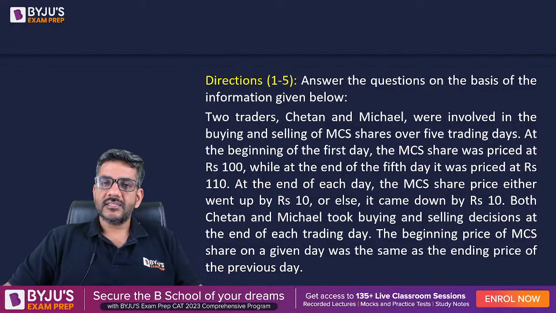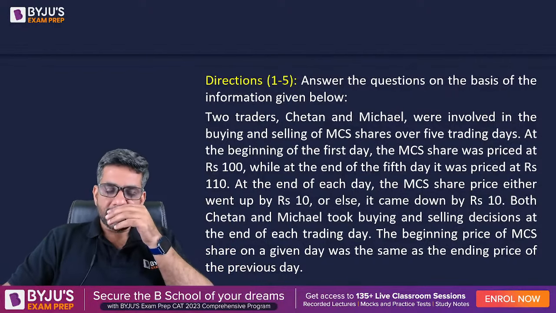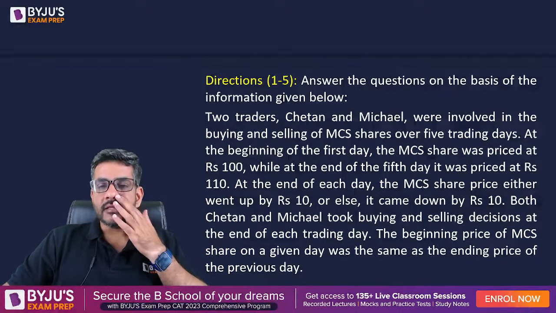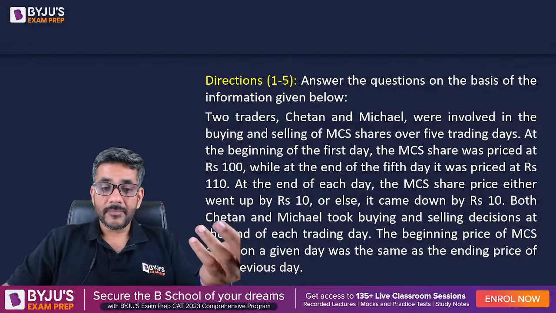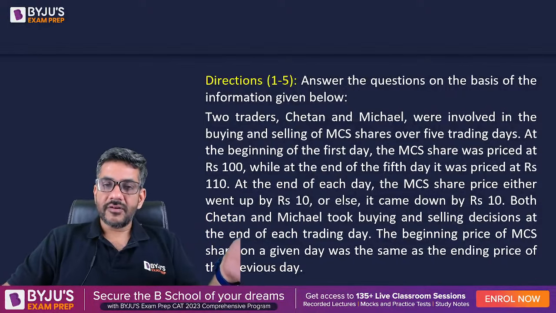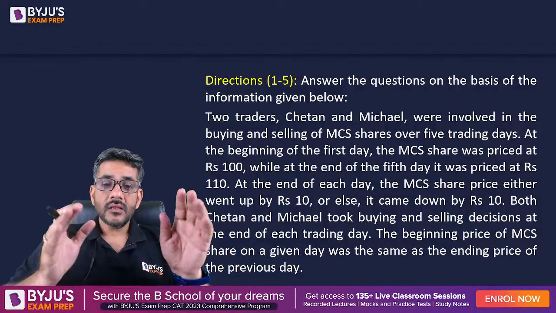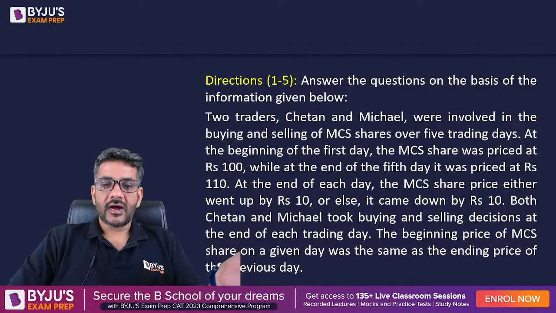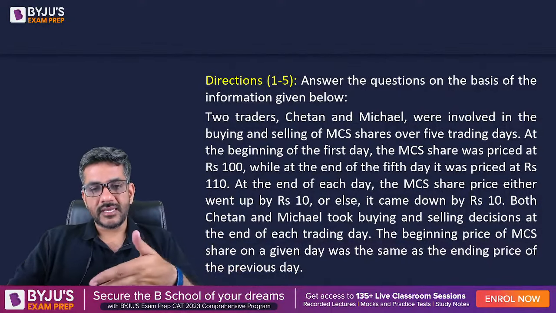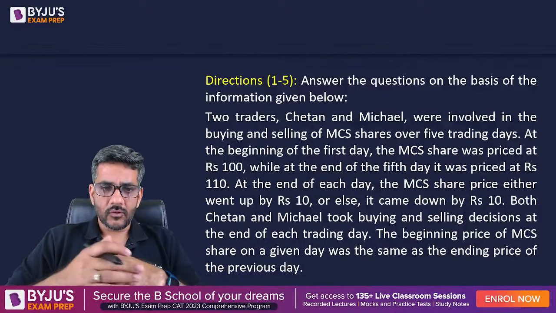Every day, the price is either going up by 10 rupees or coming down by 10 rupees. And whatever is the price at the end of the day, the next day at the beginning of the day, the price would be the same. So the price at the end of a day is the same as the price at the beginning of the next day. The initial price was 100. At the end of the fifth day, the price was 110. That was 10 more.